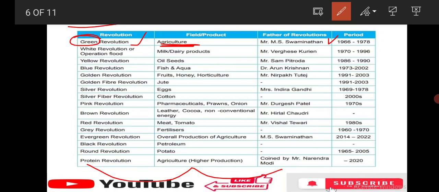Okay. And white revolution is nothing but milk and dairy products. Who is the father? Verghese Kurien. Next, yellow revolution, oil seeds, Sam Pitroda. Blue revolution, fish and aqua, Arun Krishnan. Golden revolution, fruits, honey, horticulture, Nirpakh Tutej. Next, silver revolution, eggs, Indira Gandhi. So everyone just take an overview of this and learn this table, which may come in your exams, and they make you match the following, like A, green revolution, 1, 2, just match which of the following is correct. Okay.